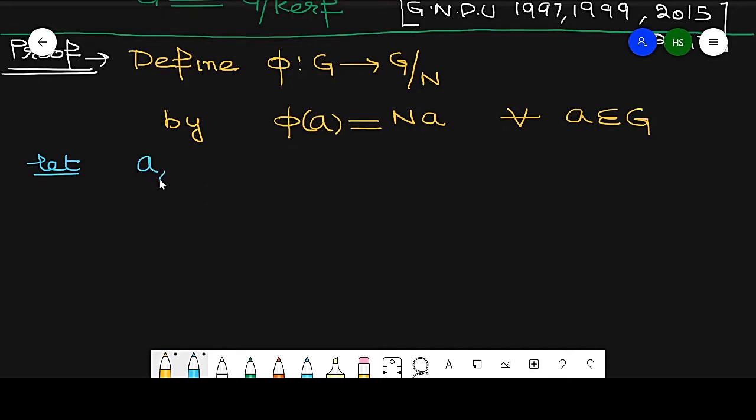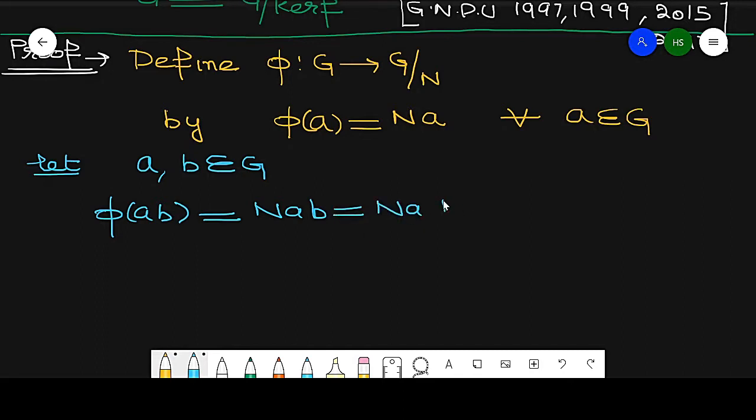Let a and b be elements belonging to G. Phi of ab can be written as Nab, by using the property of cosets. This can be written as NaNb, and by using the definition of the function, this is phi a into phi b.